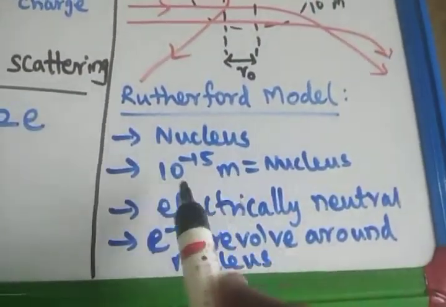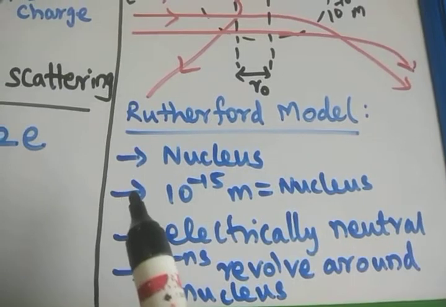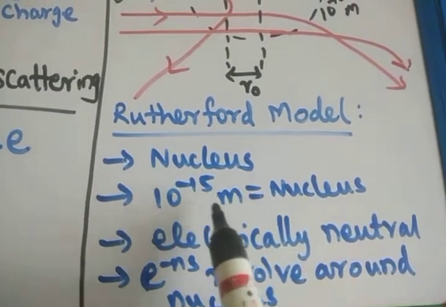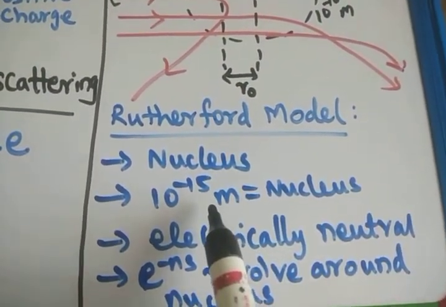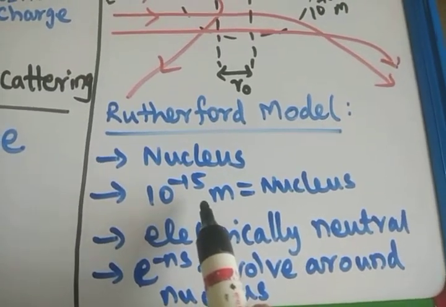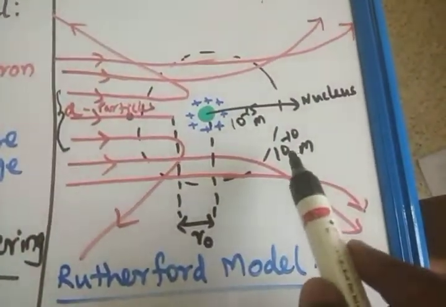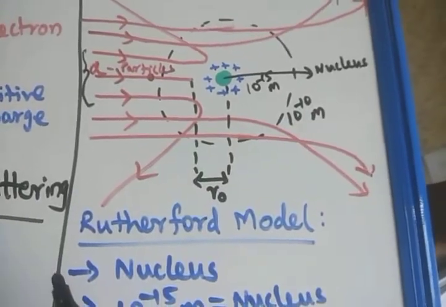Then he predicted the size of the nucleus. The size of the nucleus is approximately 10 power minus 15 meter, that is a femtometer, which is very, very small compared to the size of the atom, 10 power minus 10 meter.